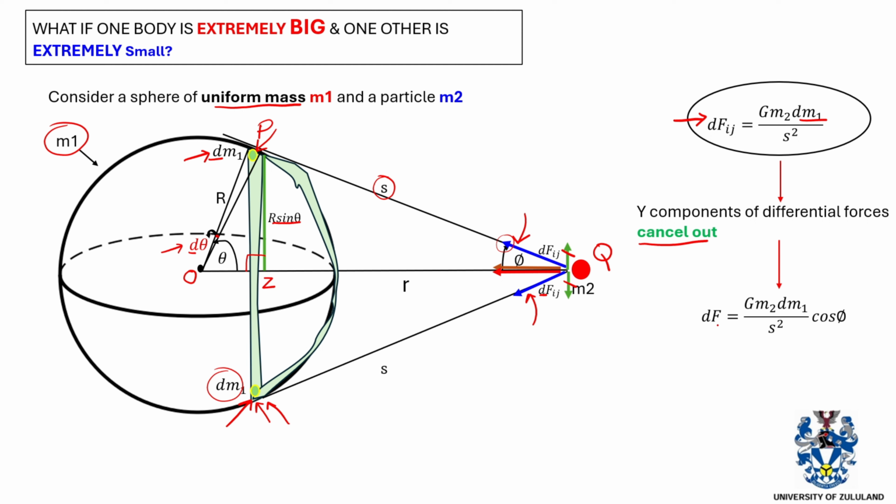So our differential force is actually the x component. That's why we put cos theta there. The gravitational force on the small particle is due to the x components because the y components have cancelled out. Hence we put cos of this angle to represent the force experienced by this particle.